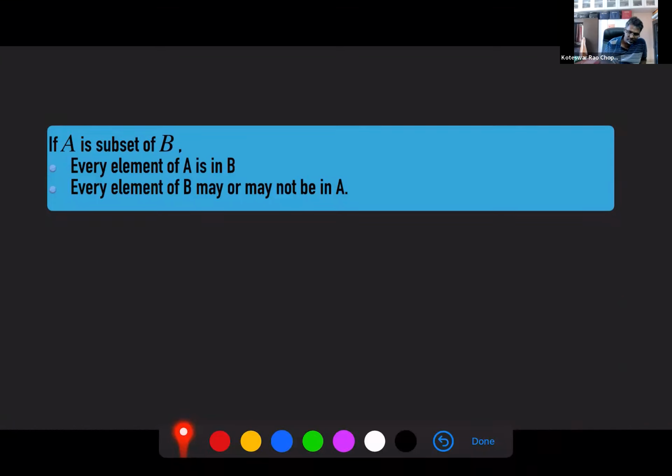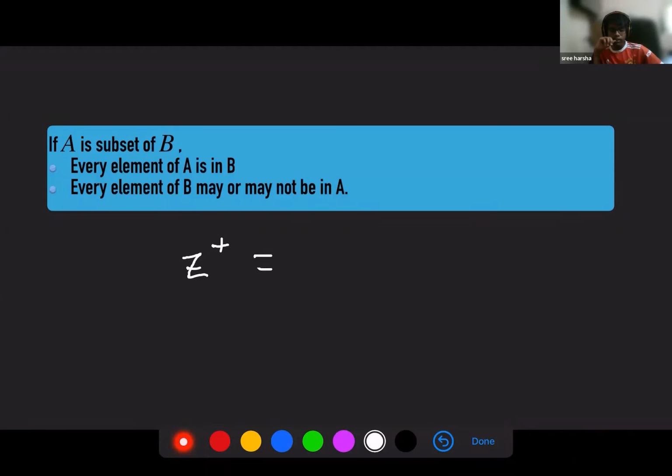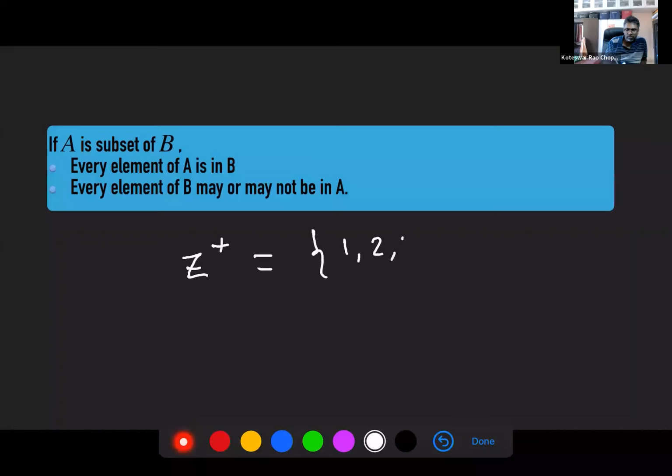So for example, let's say I take Z plus. Z plus is the positive integers, meaning 1, 2, 3, and so on. If you take natural numbers, it is also the same thing.